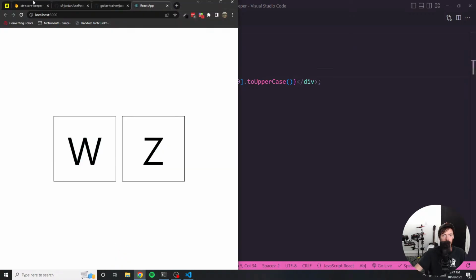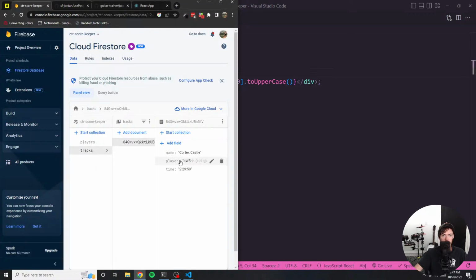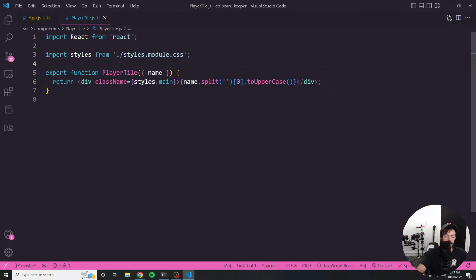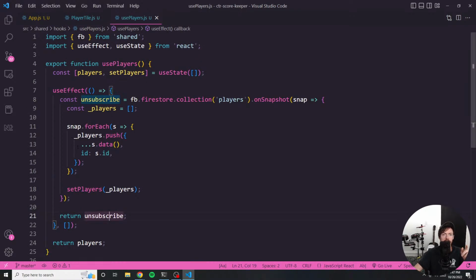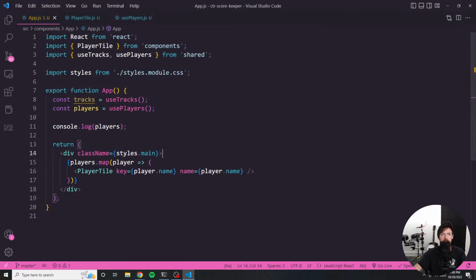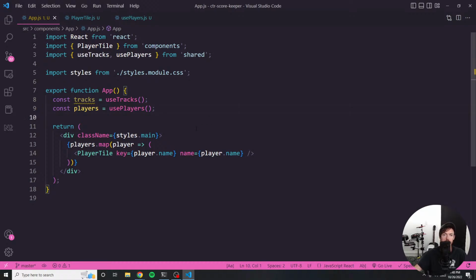So one thing that we have is the player. For each track, we actually have a reference to the player ID who has the top score. And in players, we're using the actual IDs here. Now, if we look really quickly at the hooks I wrote, we're taking that ID and appending it to the object that we're returning from this hook. So in other words, this player's variable here has an ID property that represents the document ID for each individual player. That's really going to be helpful for us to be able to find the information we're looking for.